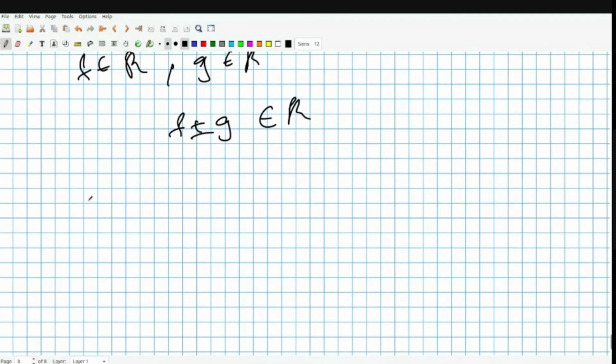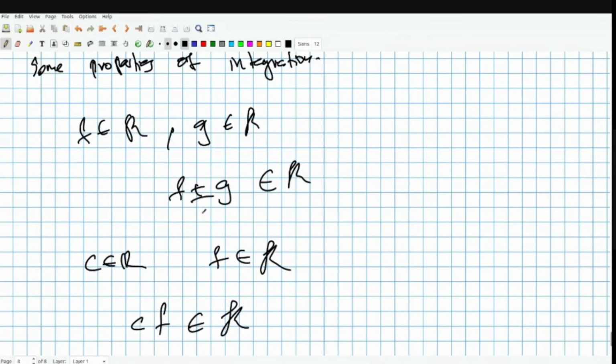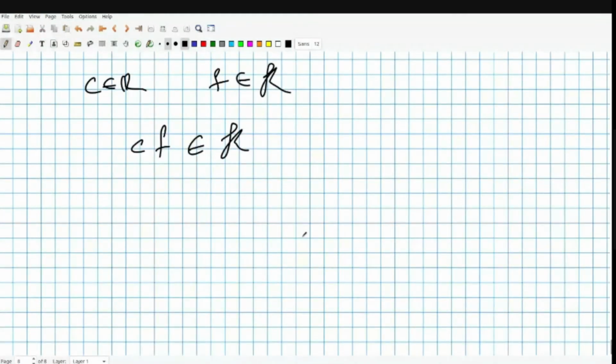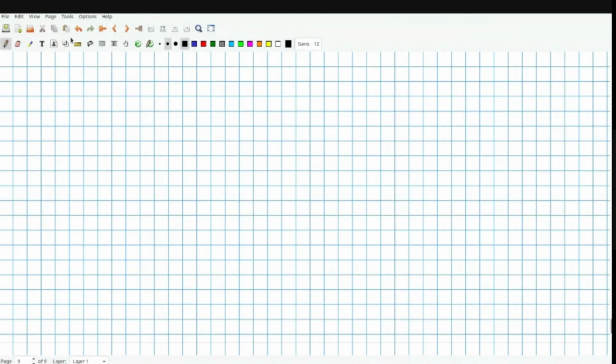And the second part is if you have c, a real number, and f is Riemann integrable, then you have that cf is actually Riemann integrable. Now, this and the previous one together will say that f minus g is Riemann integrable, of course. And you have one more nice thing: if f and g are Riemann integrable, then you also have f times g to be Riemann integrable. So this is also something nice.